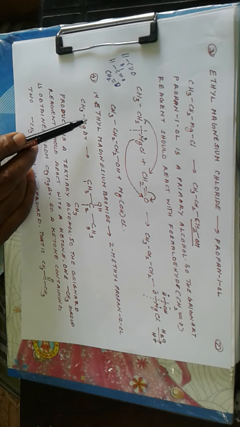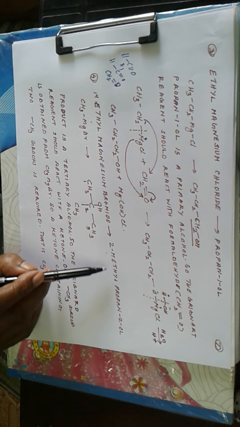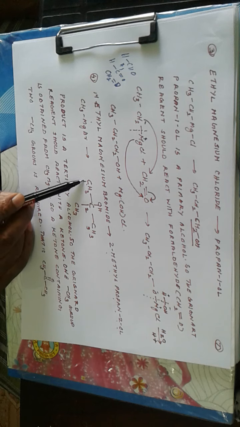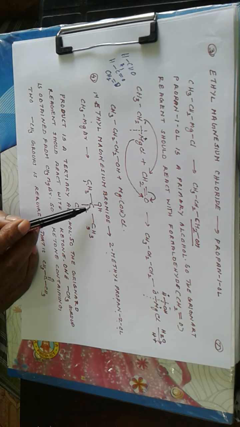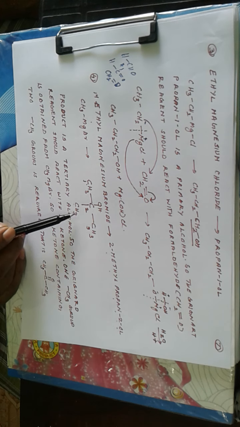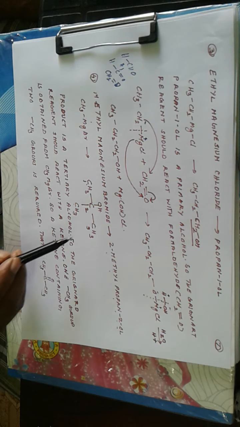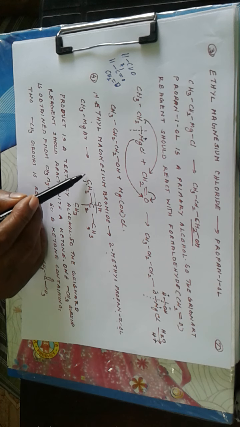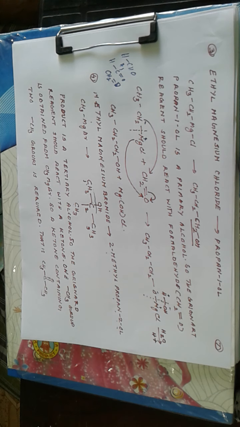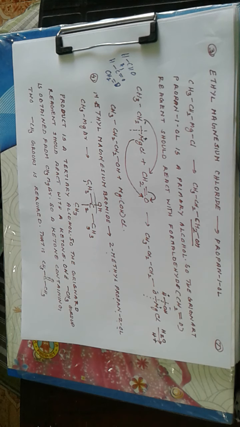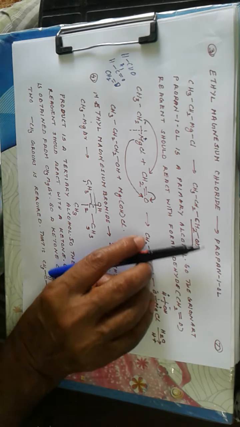And this example, methyl magnesium bromide to 2-methylpropan-2-ol. You write 3 carbon atoms in a chain, number 1, 2, 3. On carbon 2 you connect a methyl group, and on carbon 2 of propan-2-ol you connect the OH group. So we get a tertiary alkyl group here. So this is a tertiary alcohol. So use a Grignard reagent and a ketone. Always a ketone gives a tertiary alcohol.